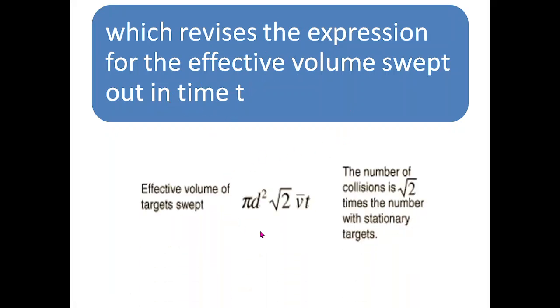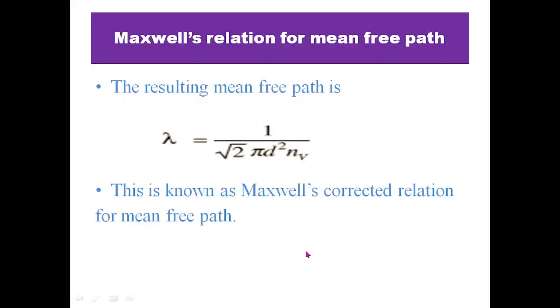Instead of pi d square vt, it is pi d square root 2 v into t, because we are modifying the velocity v to root 2 v. And therefore the relation for mean free path also gets modified. Lambda is equal to 1 upon root 2 pi d square n.